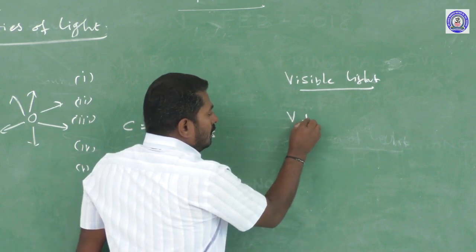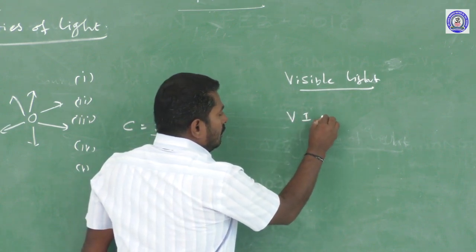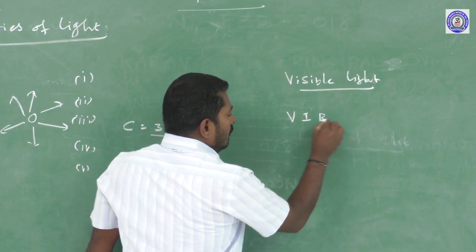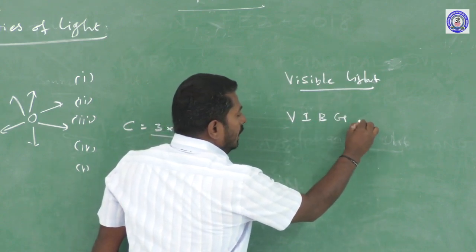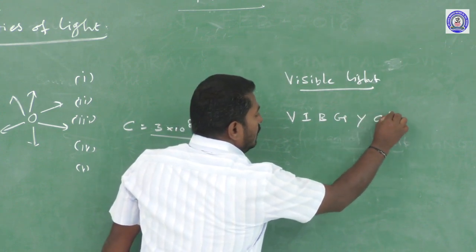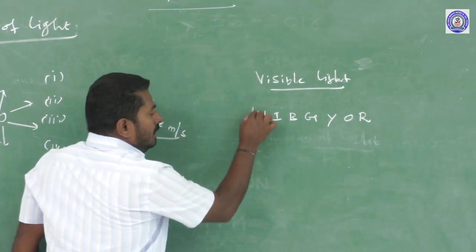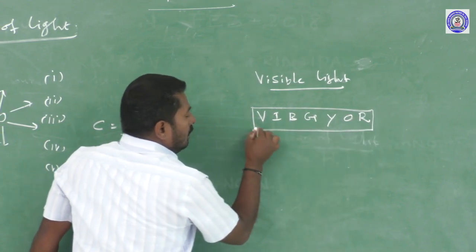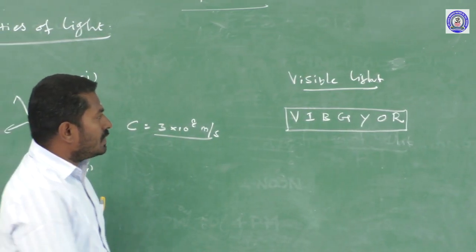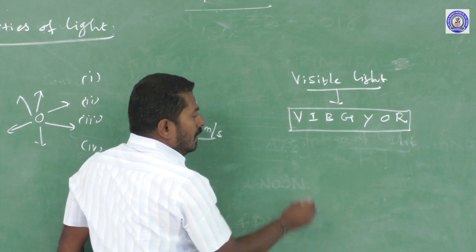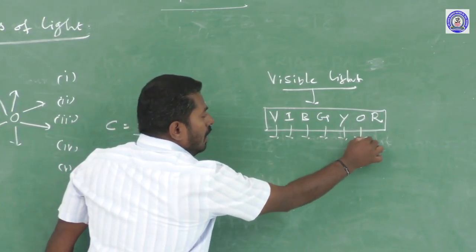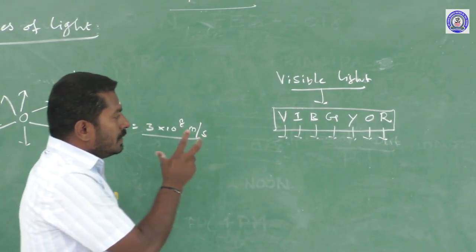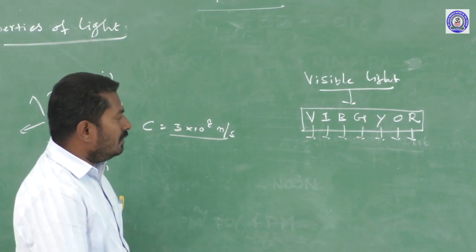violet, indigo, blue, green, yellow, orange, red. This part of the electromagnetic wave is called visible light. Which are violet, indigo, blue, green, yellow, orange, red. This part of the electromagnetic spectrum is called visible light.